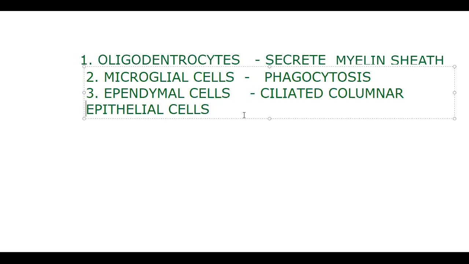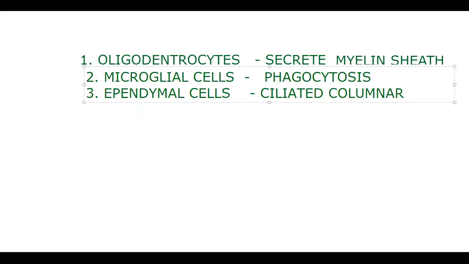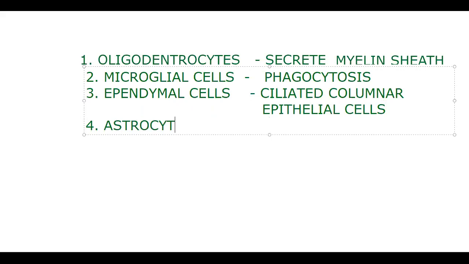Next, the fourth one which we discussed now, astrocytes.